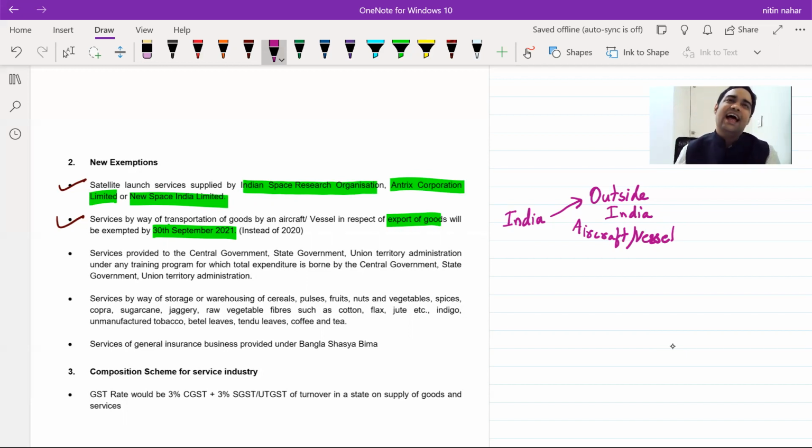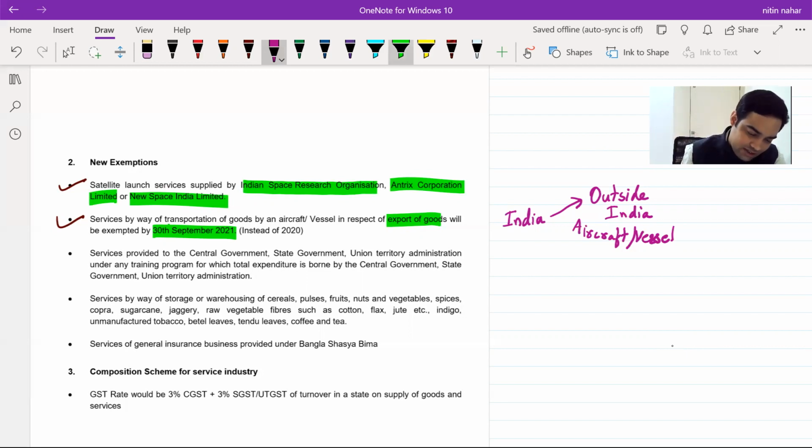Fine. Now, what about a training program where the entire amount of the fee for that training program is paid by the government? Obviously, an exemption should be there. This is similar to a case of a life insurance policy where the entire premium is paid by the government. That is already exempt.